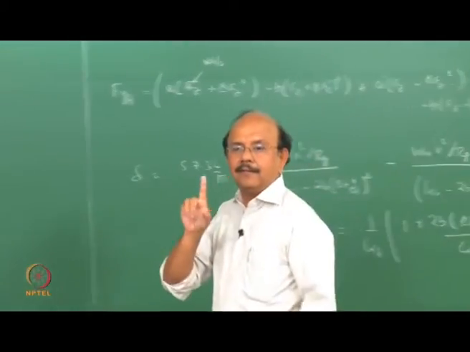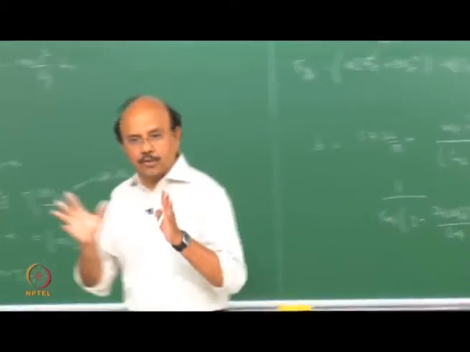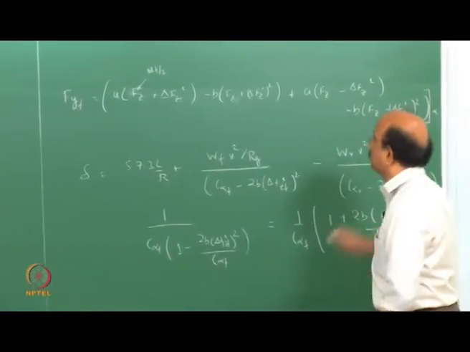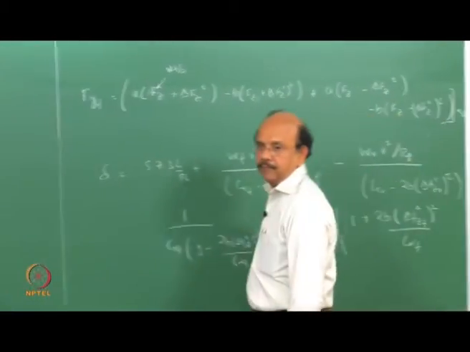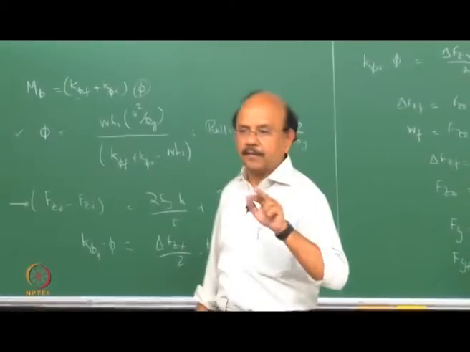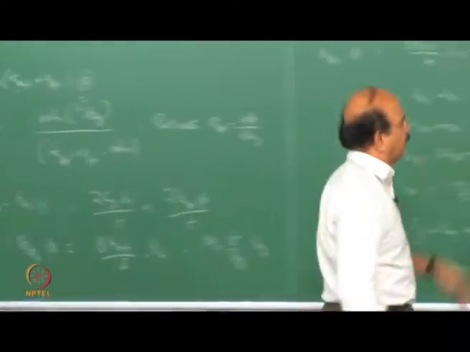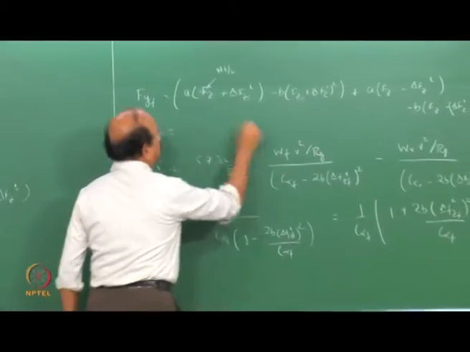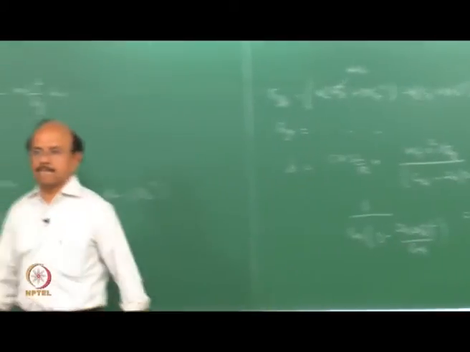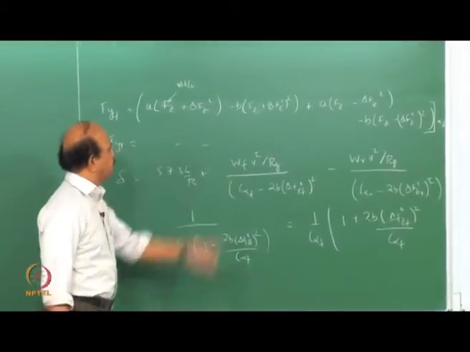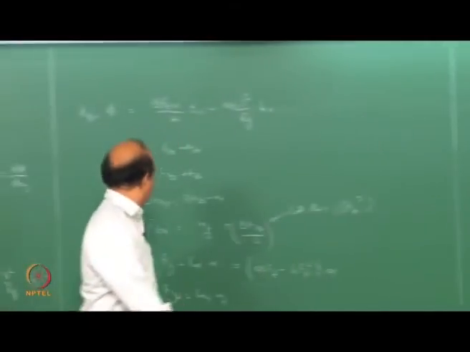Note that this is a bicycle model, and so we are replacing two tires with one tire. The same expression I'm going to have for the rear. I'm not going to write that down, we're running out of time, so you can do the same thing there. Here you will replace it by C alpha r and so on. Clear?